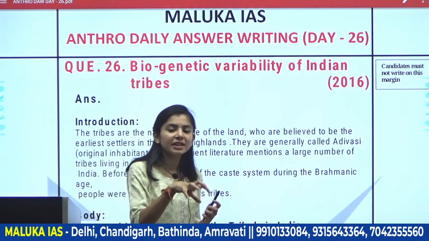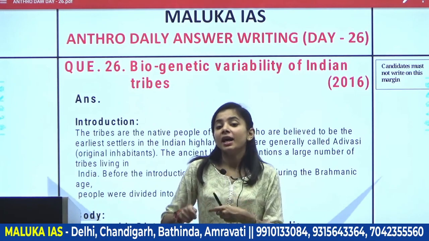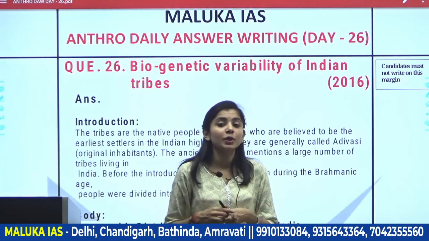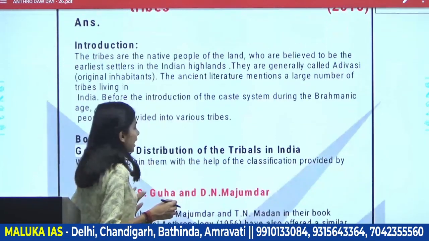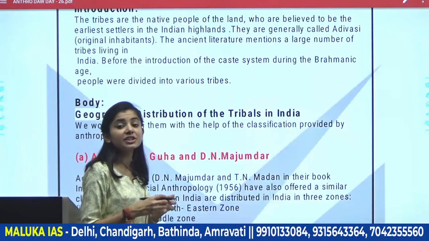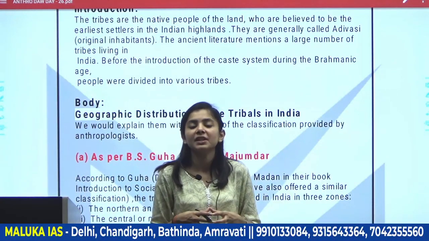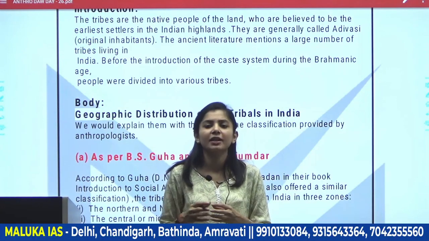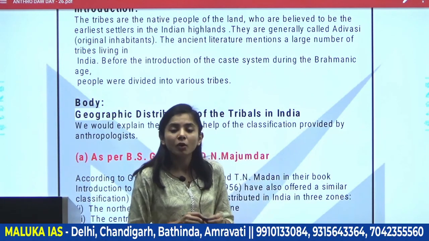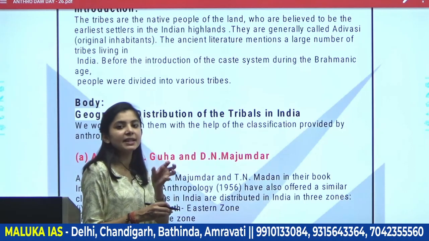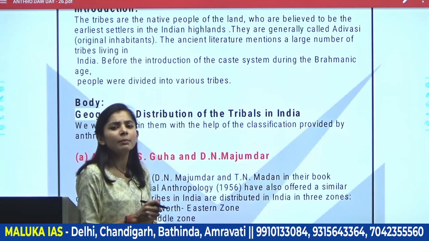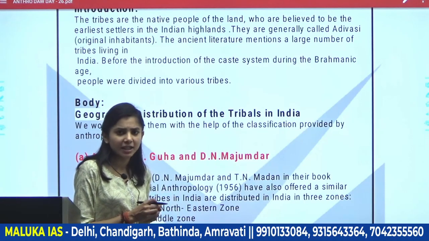This biogenetic variability is equally associated with the geographical region. Some anthropologists, who are basically called Indologists, have told us which original inhabitants we will find in which region.